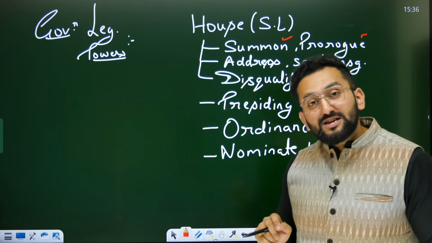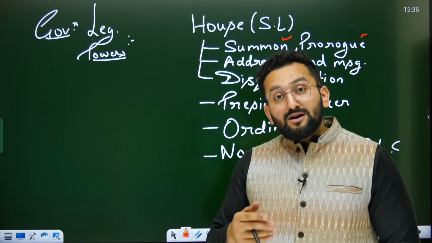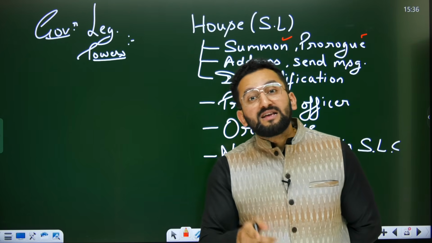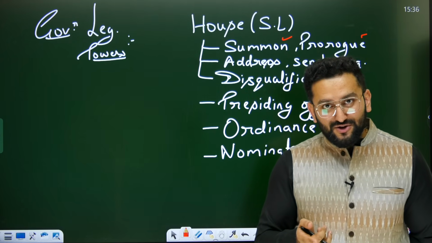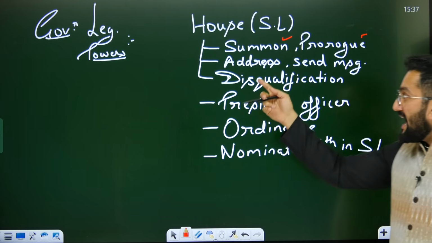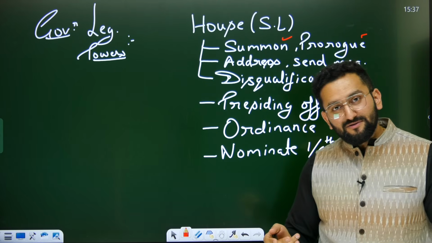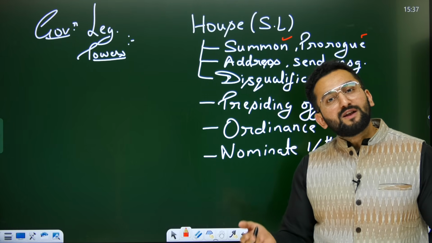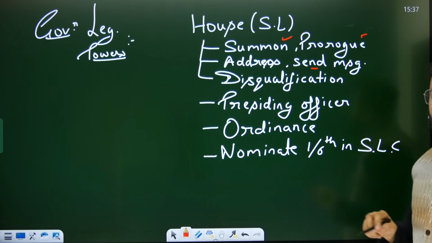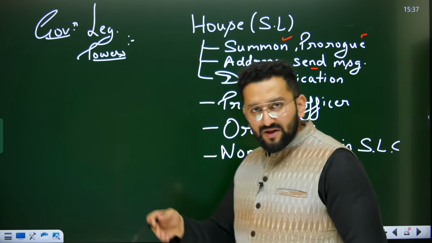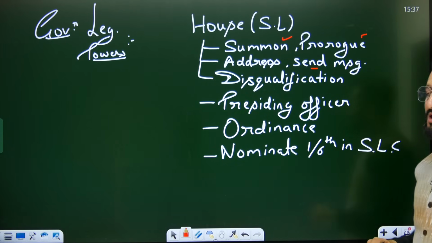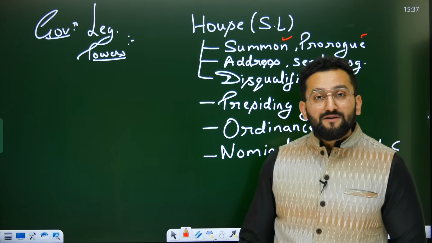Like I told you in President chapter, president is there to address the house in the first session every year, as well as after general election, first session, right? Similarly, at the level of governor, address the house in the first session, means after every year, as well as after fresh elections. Send message to the house asking them that these legislative proposals are important, please consider them. As well as disqualification. Yes, that is also legislative power.